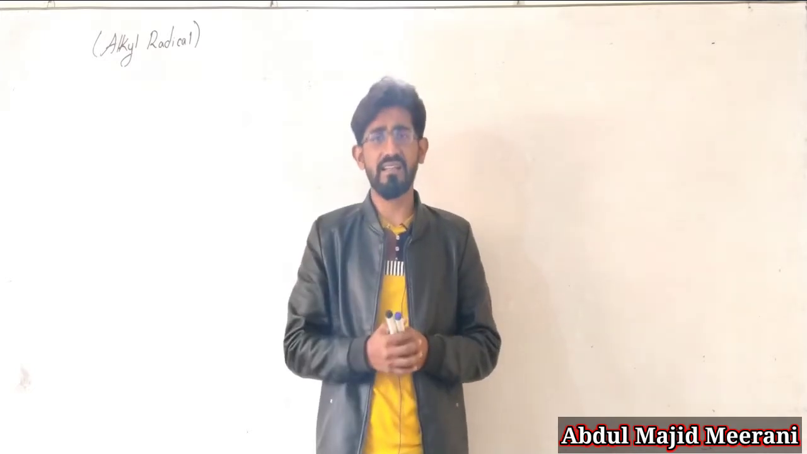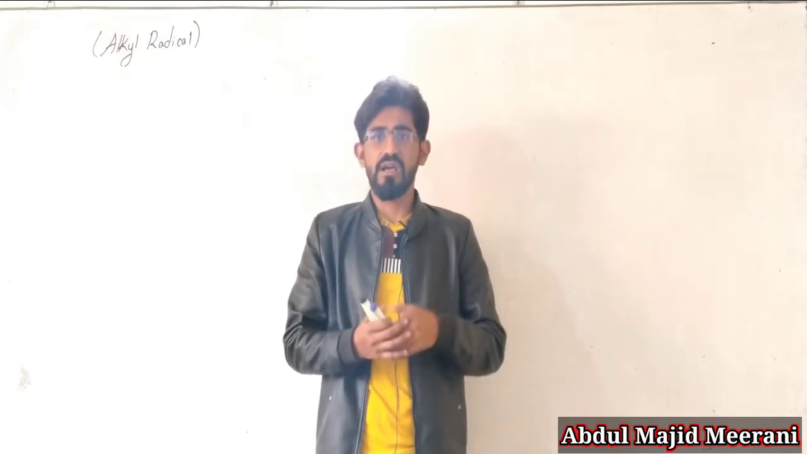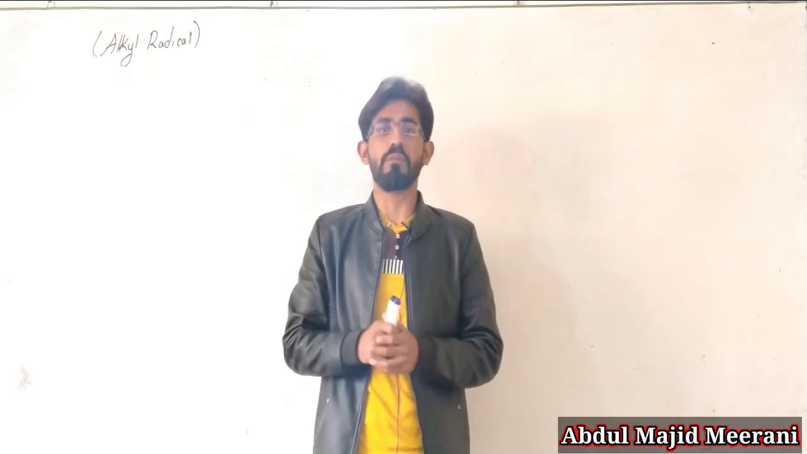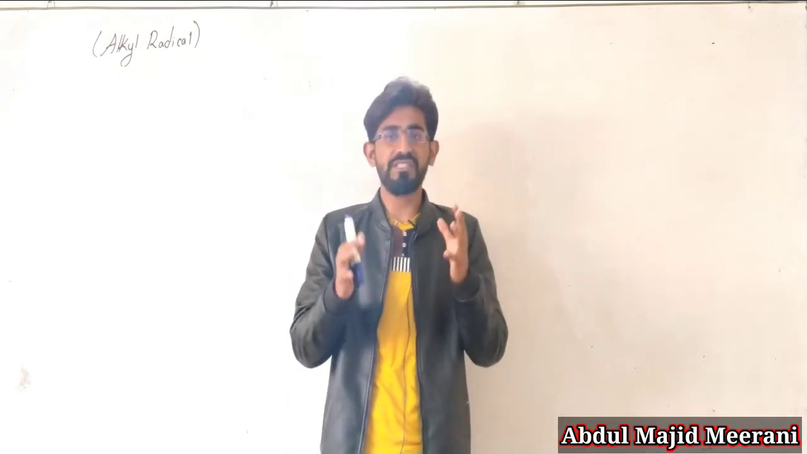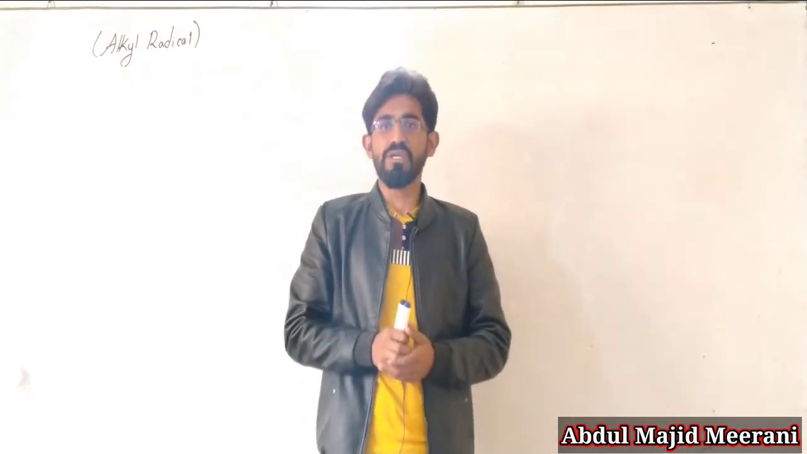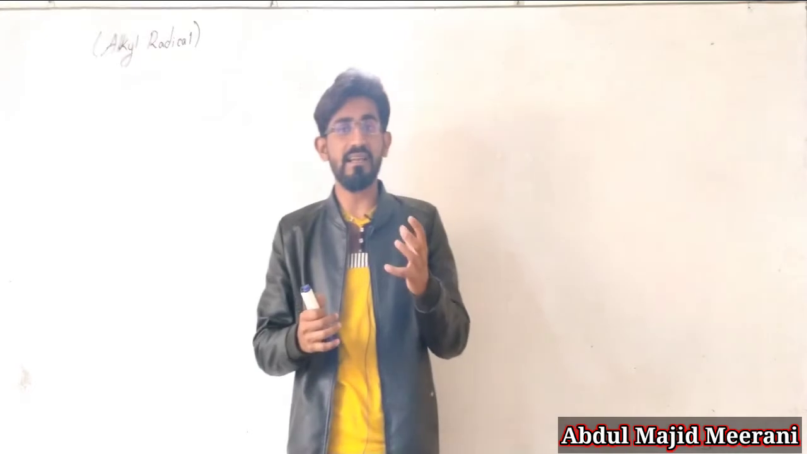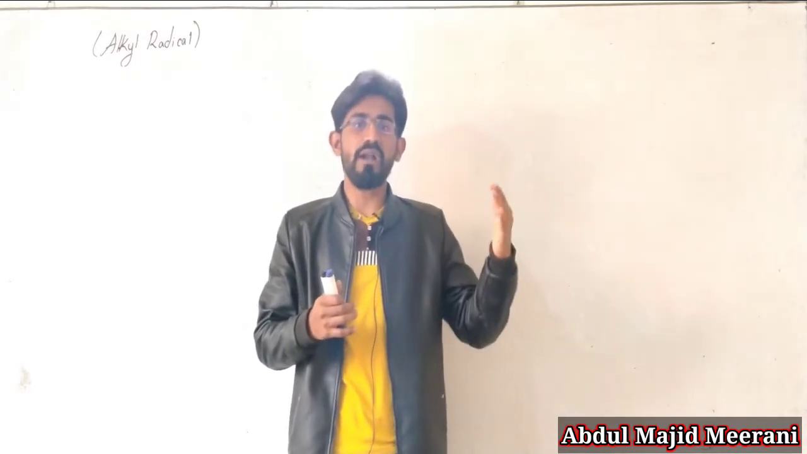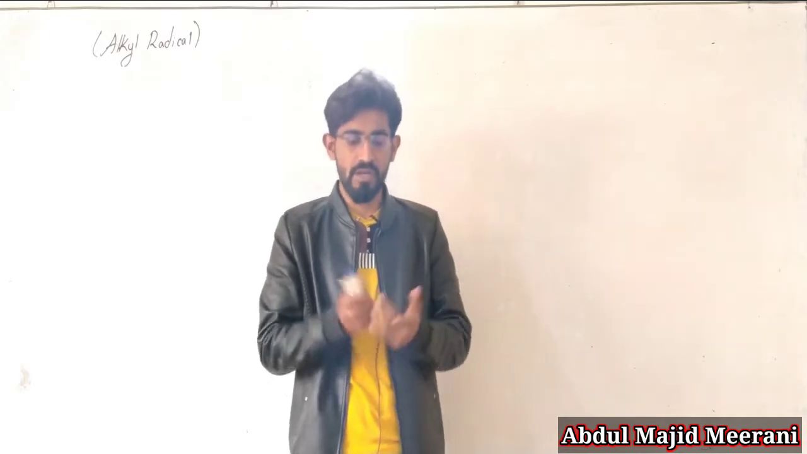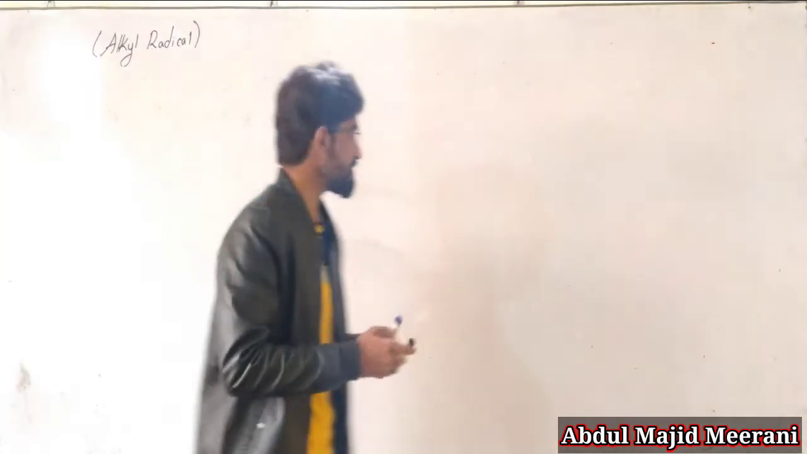So what are the alkanes? Alkanes are those organic compounds in which a single bond is present between two bonded carbon atoms, and the general formula for alkanes is CnH2n+2. Here we are talking about alkyl radicals. An alkyl radical is that species in which one hydrogen is deficient from the corresponding alkane. Let me write down the definition of alkyl radical.